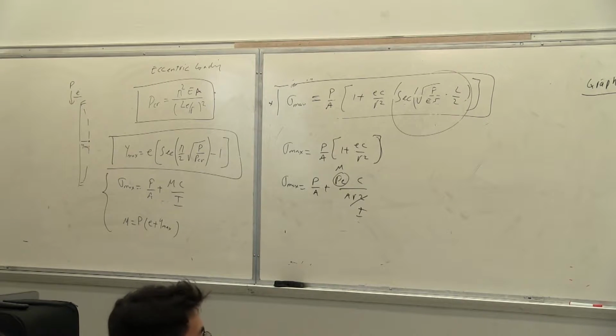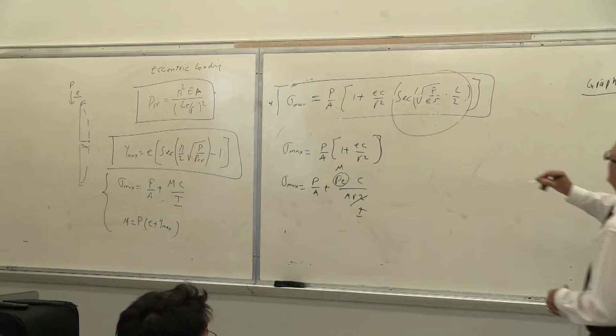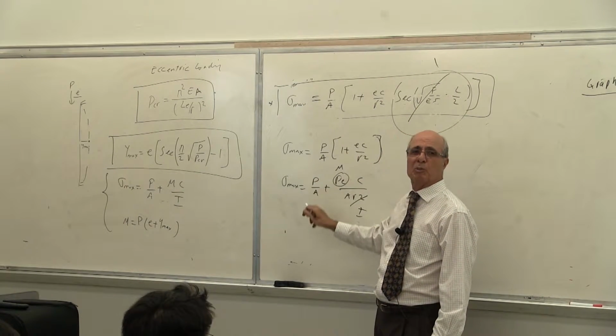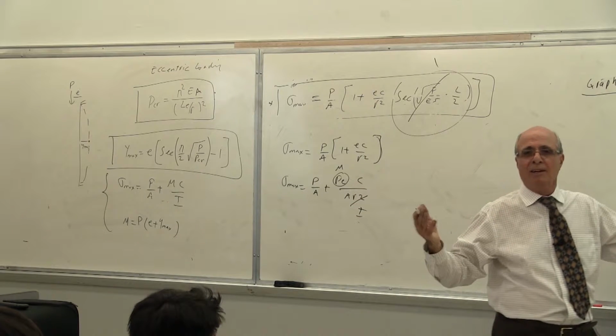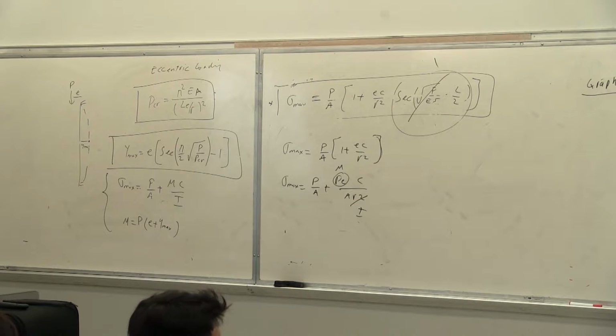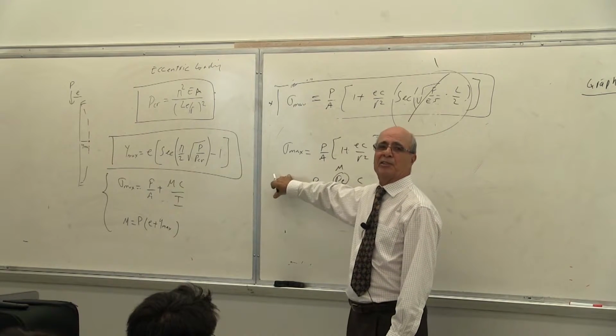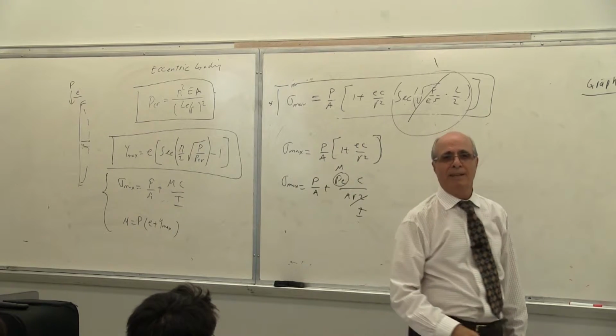So let's say there was no buckling, this becomes equal to 1, and this formula becomes sigma max equal to P over A plus MC over I, the one that you were using in ME218. Yes or no? If there is no E, then EC over R squared becomes 0. It's a centric loading, sigma equal to P over A.